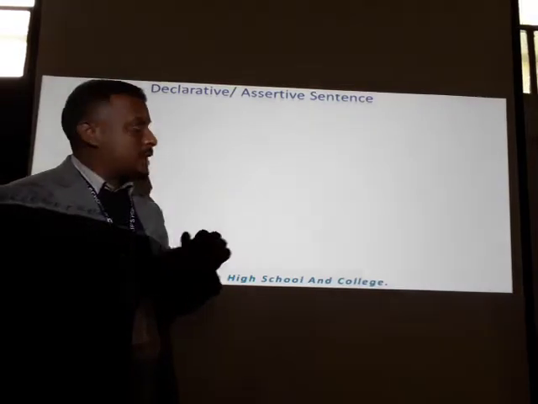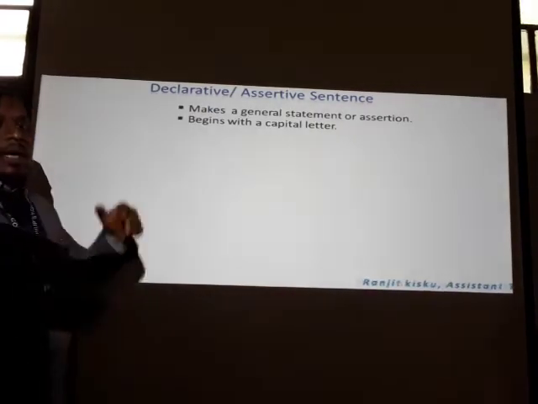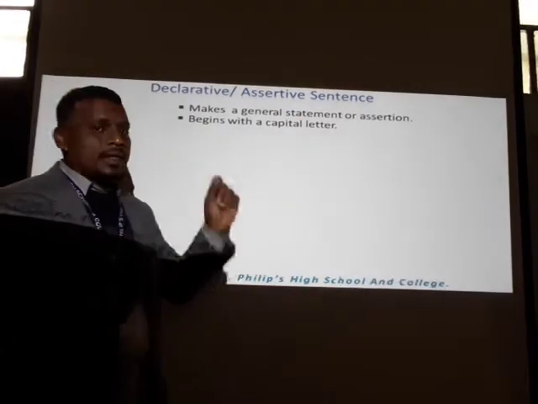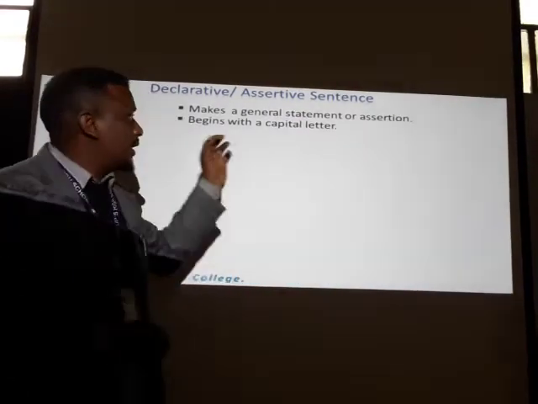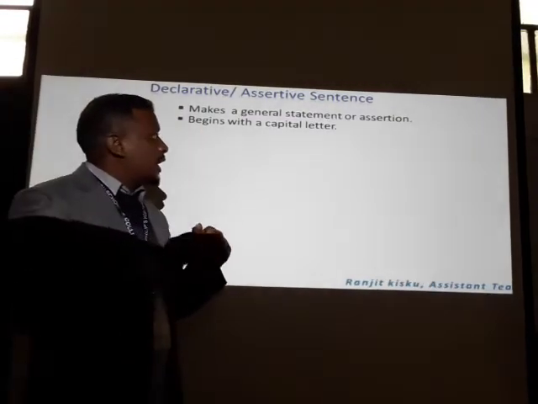First, we will see the examples of assertive sentences. Let's point out the sentence topics. Why do we call it assertive? Let's see. The first, it makes a general statement.